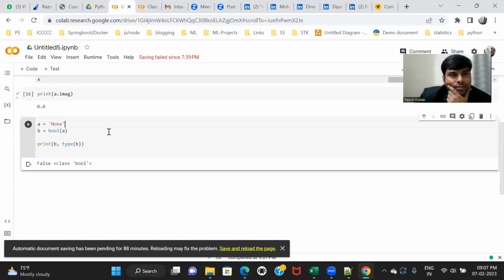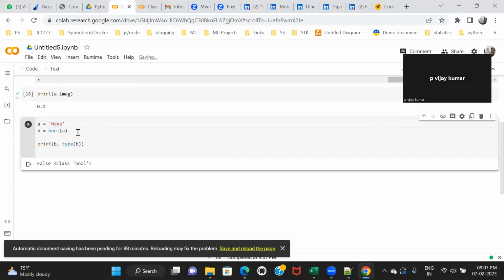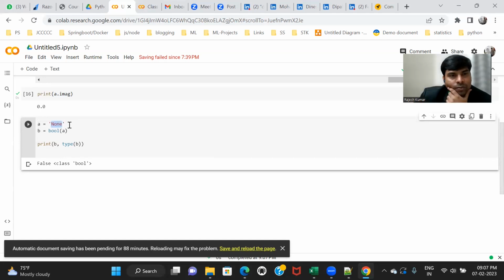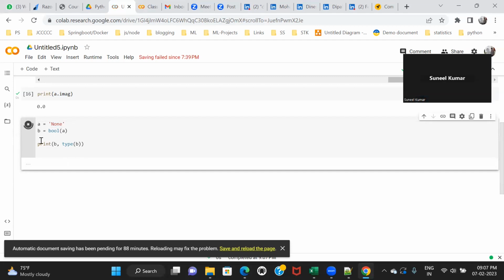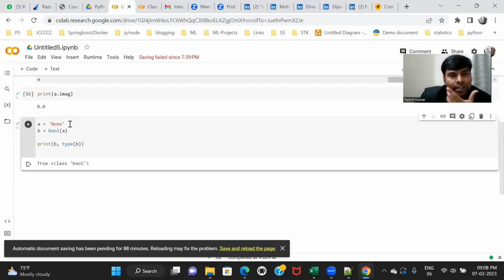It's a string with some content. Is this string an empty string or a full string? Full string. It has content, so it will be true, because it is a string holding some content.